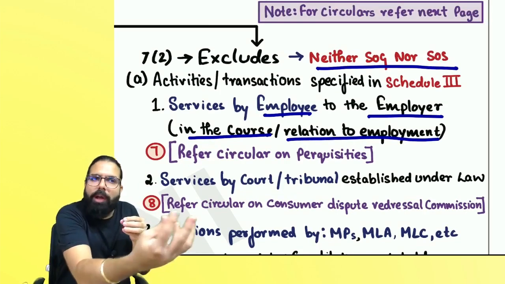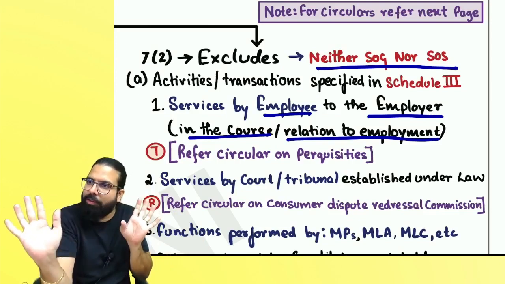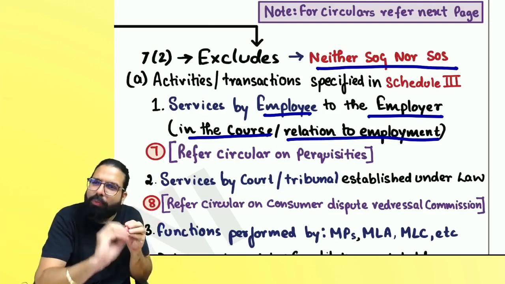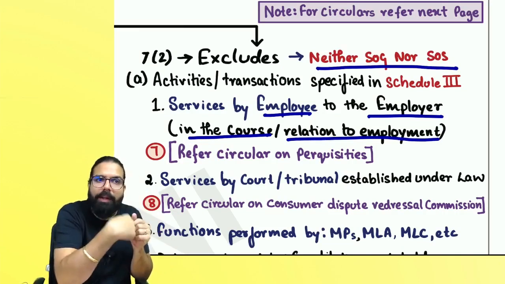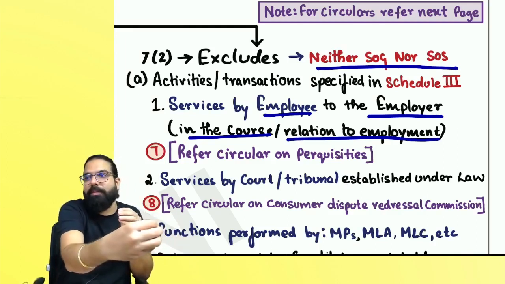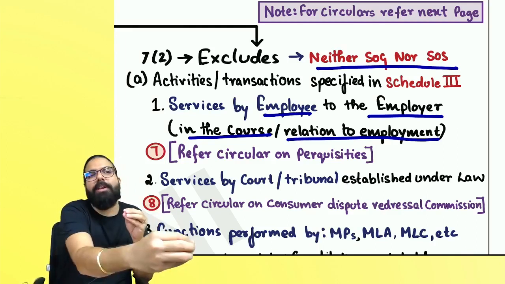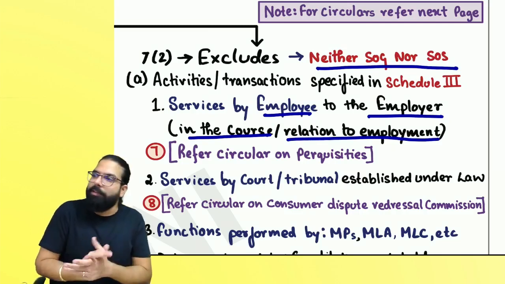Now, tell me one thing. Employer giving food to employee because employee is giving service. Employer is giving food. That is neither supply of goods nor supply of service. But here is it food free of cost? He is giving food and he is charging money. So it means employer is going ahead and doing ancillary business or anything incidental with his business, and that is also in the course of his business, and hence it will be a supply.